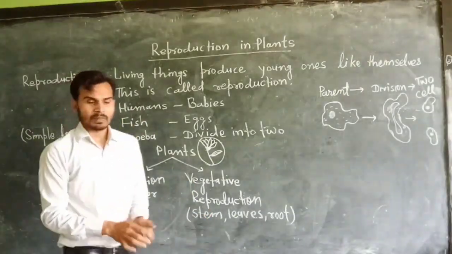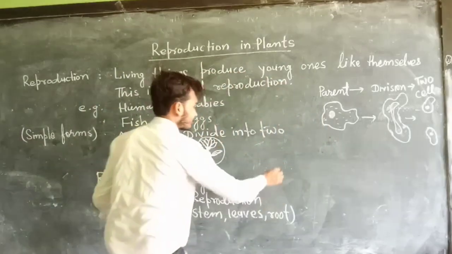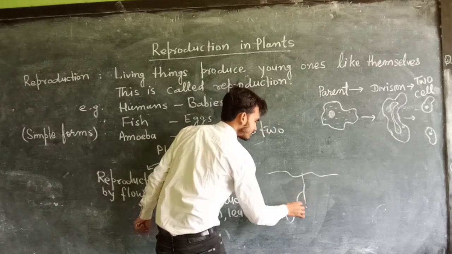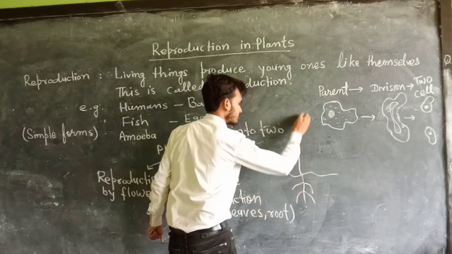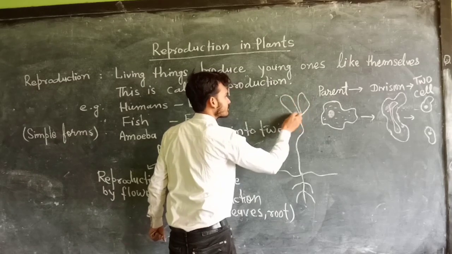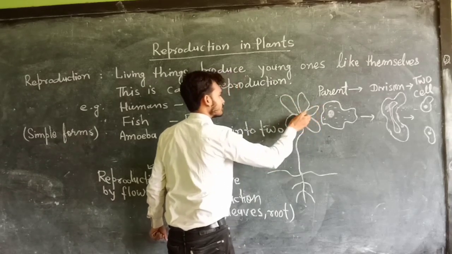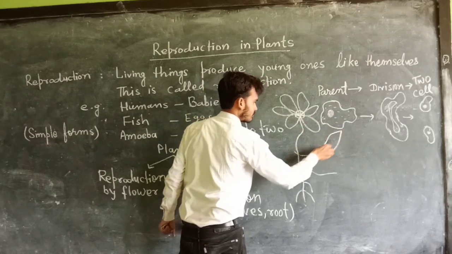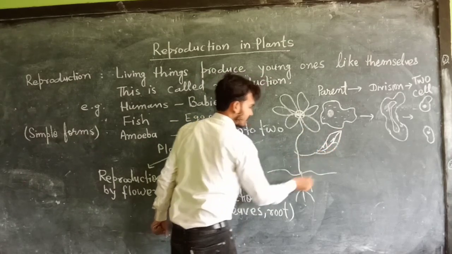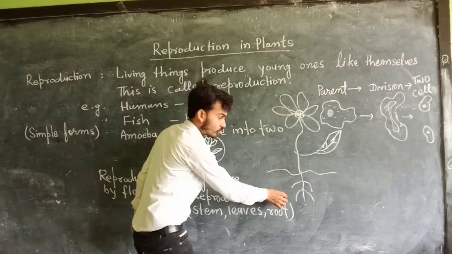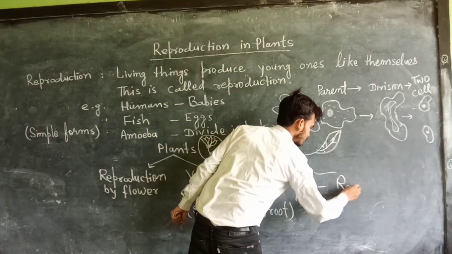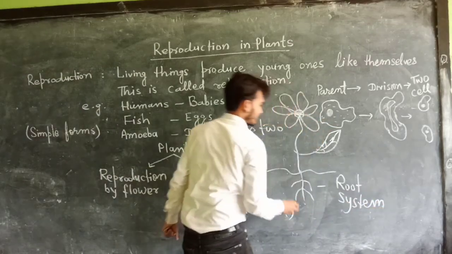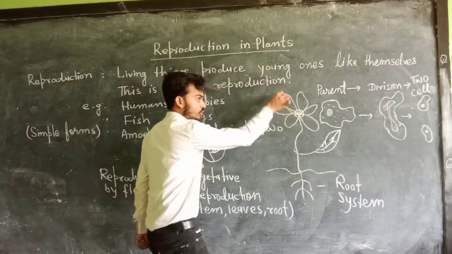As we know, a plant has two systems: the shoot system and the root system.